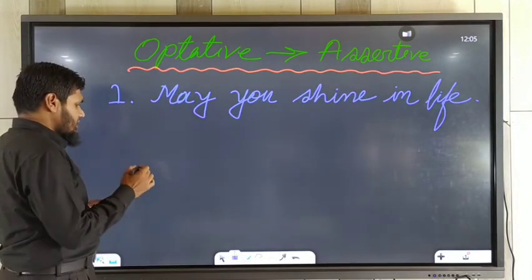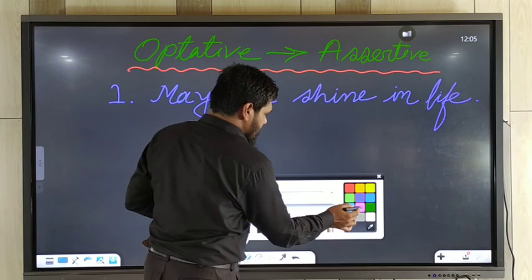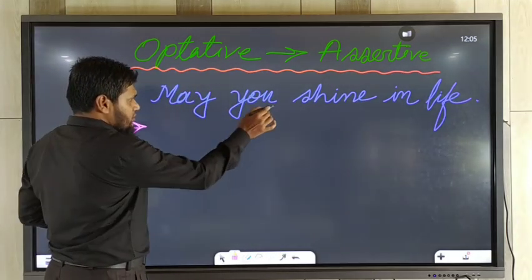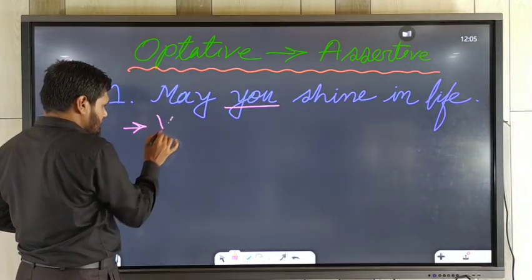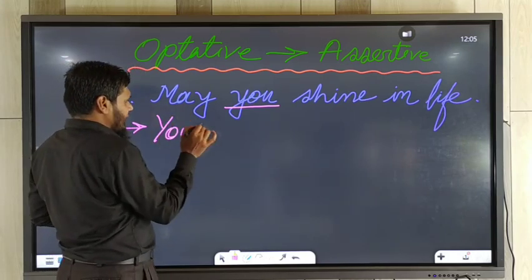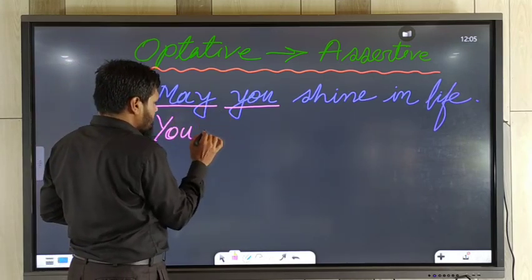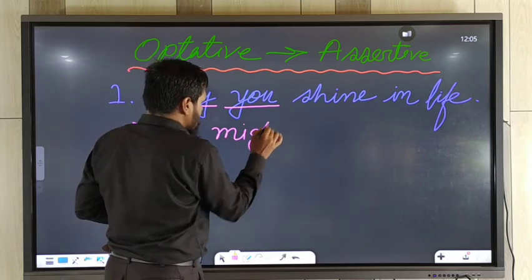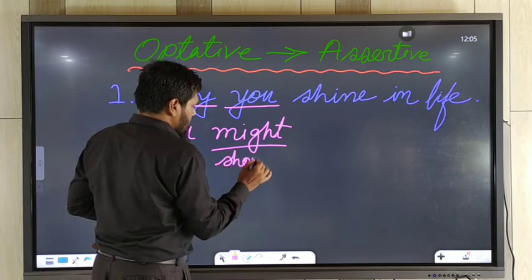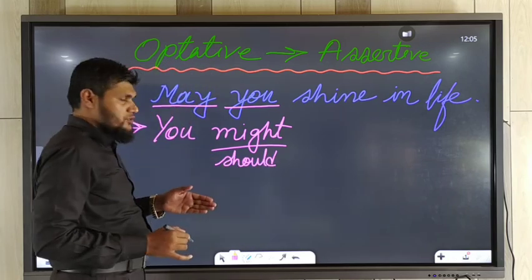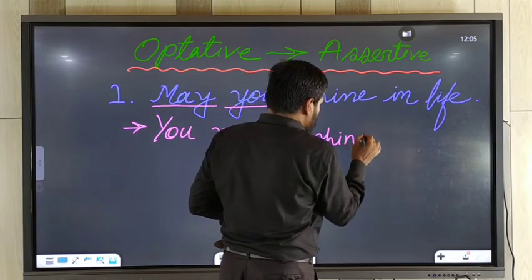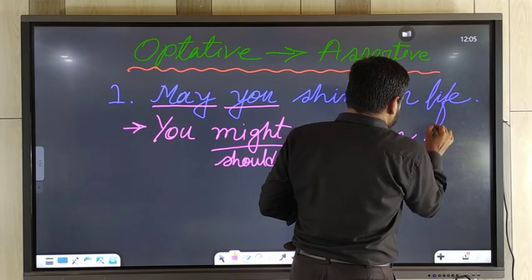It's an optative sentence. So how will you change it into assertive sentence? That time you should use the subject first, you, and then you should use might or should instead of may. Then shine in life.